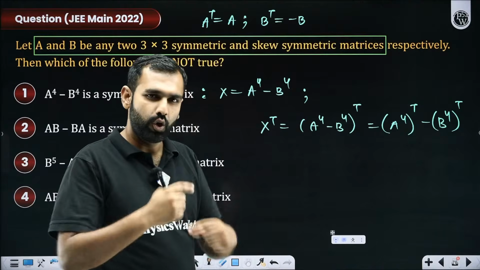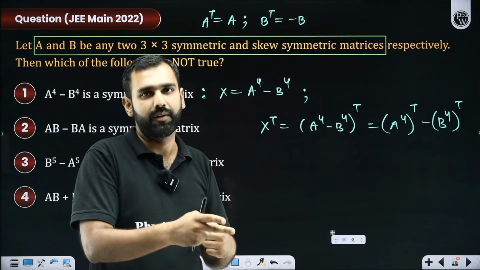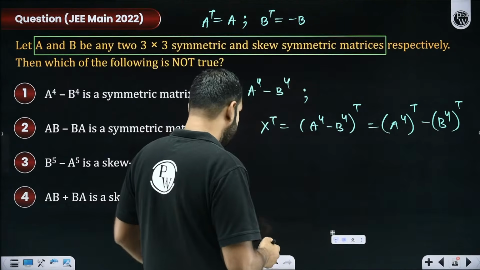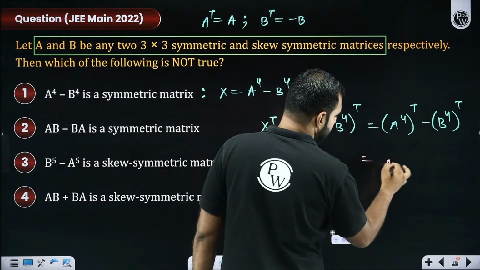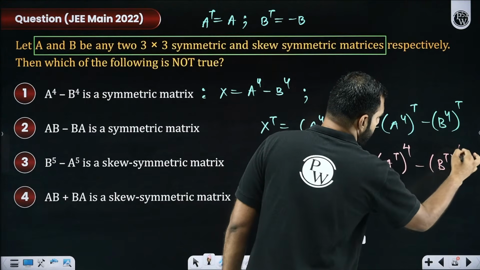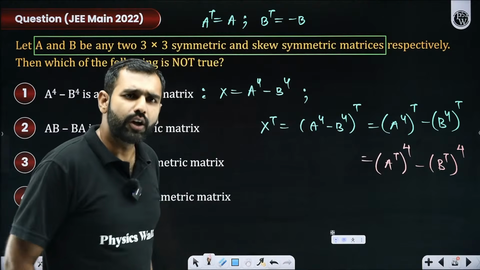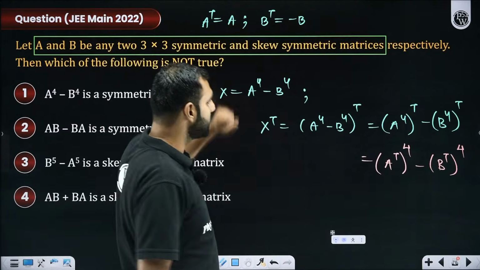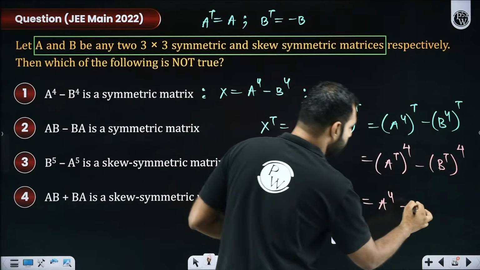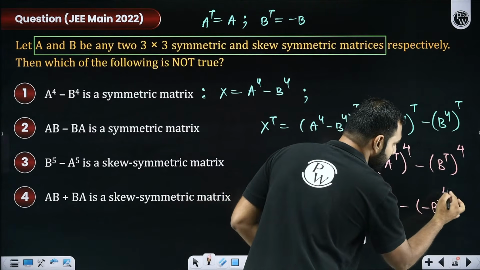Everyone getting this? Now, with the transpose and power, you can swap them. That's a property. So, this 4 and this transpose can be swapped. Which means I can write this as (A transpose) to the power 4 minus (B transpose) to the power 4. Now, the conclusion which I know here is A transpose is A, so I can write it as A to the power 4. And B transpose is minus B, so I can write it as (minus B) to the power 4.